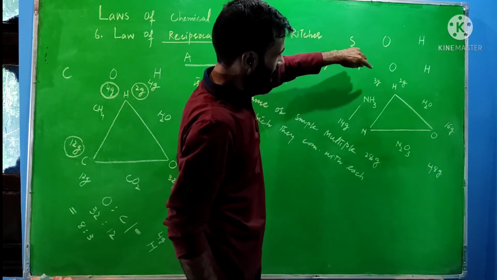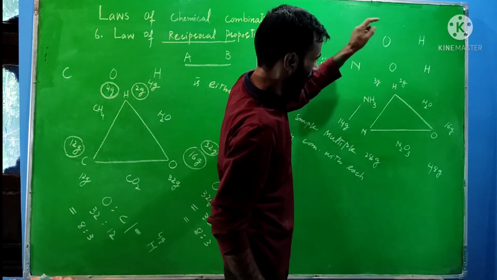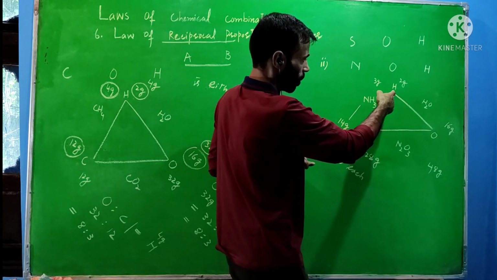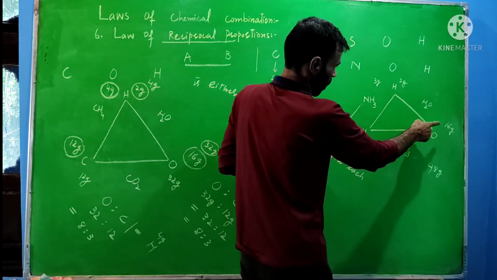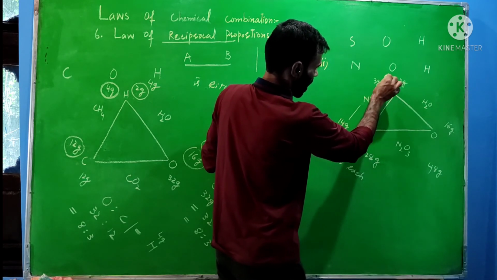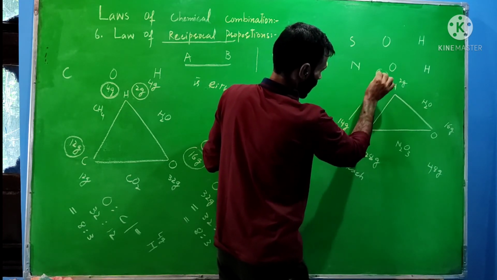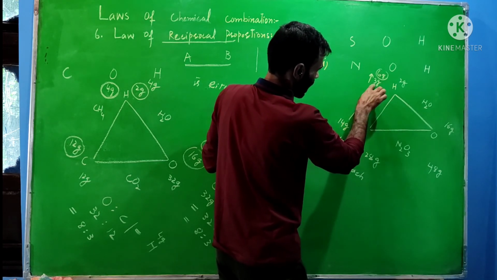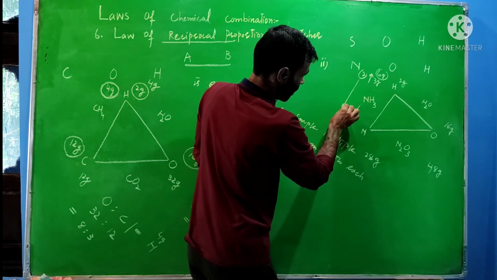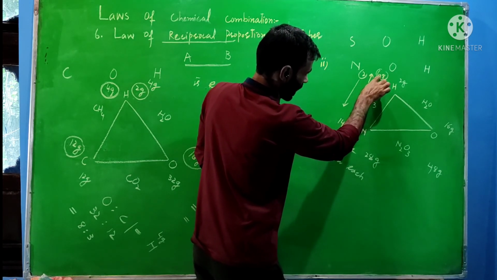Now, making this one as fixed, here 3 gram, here 2 gram. So multiplying these two with each other, the number 6 will be obtained. That will then be formed from this side and also this side. Means taking the fixed mass as 6 gram. So in this way I have multiplied 3 by 2. That means then here are 3 gram. Now instead of 3 gram we have taken 6.